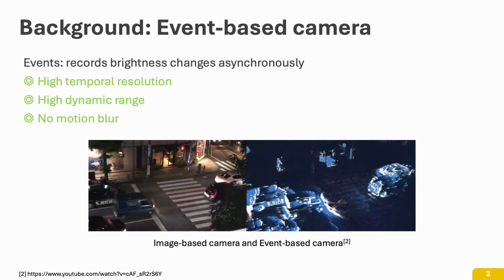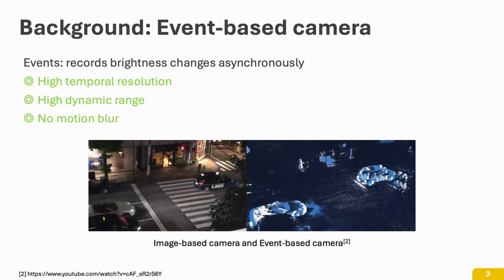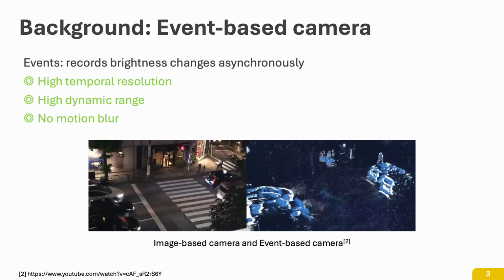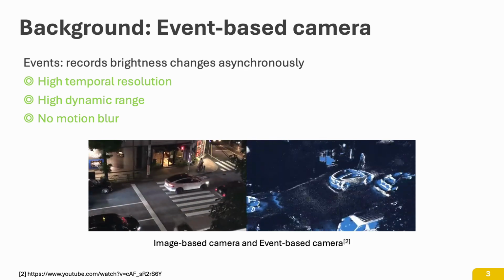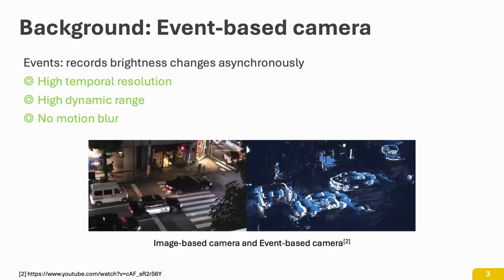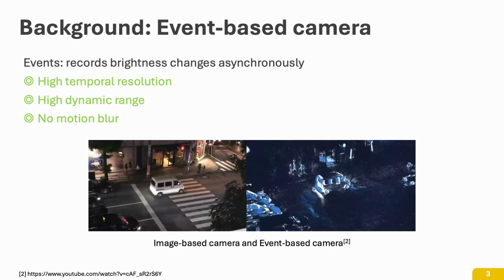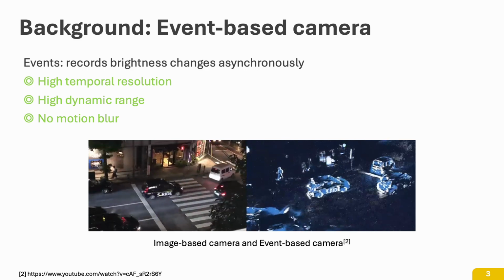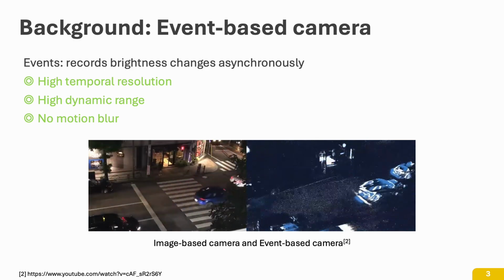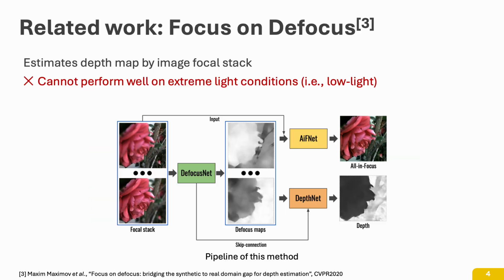To address these issues of image-based methods, event-based cameras have attracted attention. Event-based cameras output events which record brightness changes asynchronously. Due to these characteristics, event-based cameras offer advantages such as high temporal resolution, high dynamic range, and no motion blur.